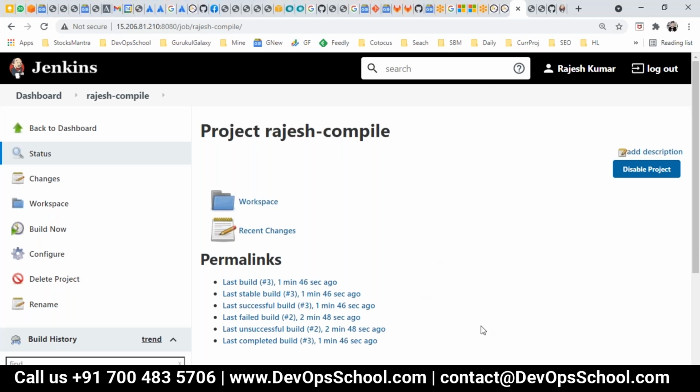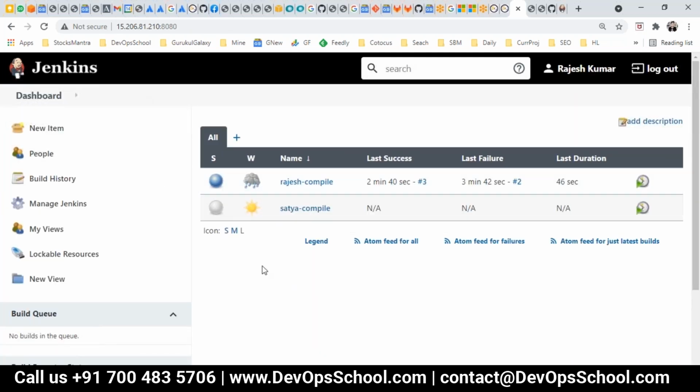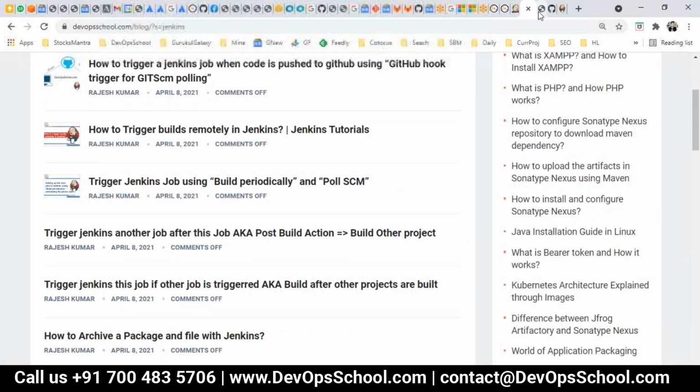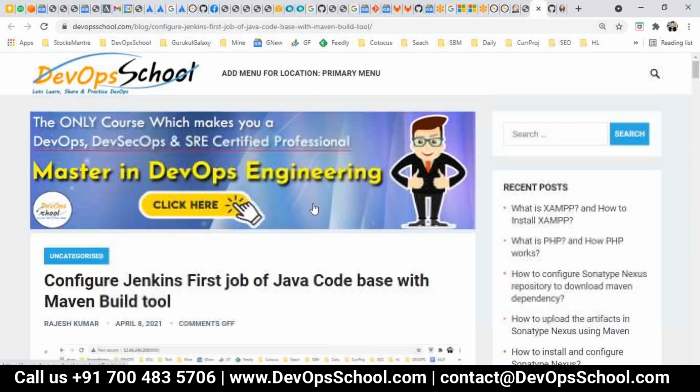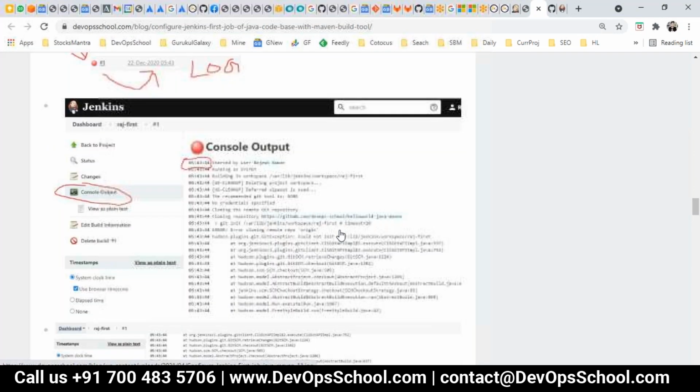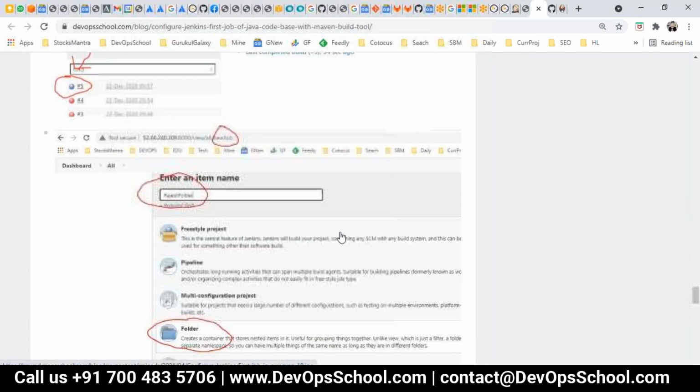So now what I'm going to do, I'm going to give you a 30 minute time frame in which you are going to set up a job for me. Each one of you will set up one job and confirm to me over there so I can see it here, everyone. Now let me share step-by-step information on how to set up a job. This is something like a screenshot which you can check out. All the screenshots which I followed and covered, you can check at the same time.